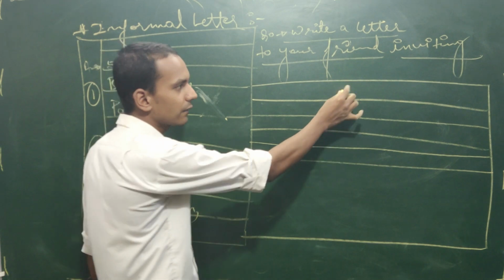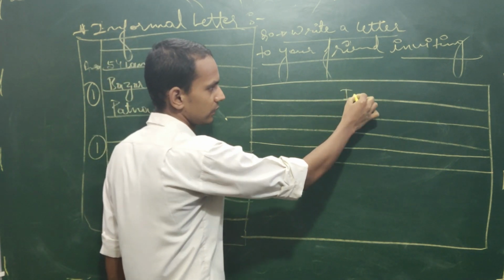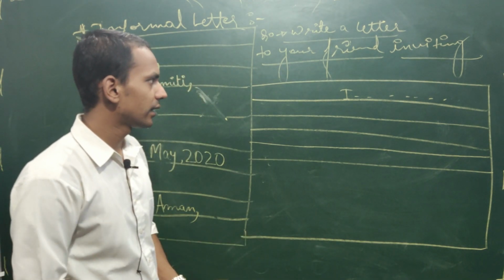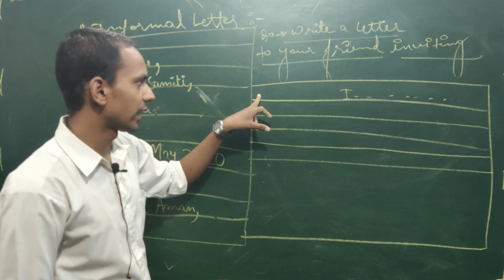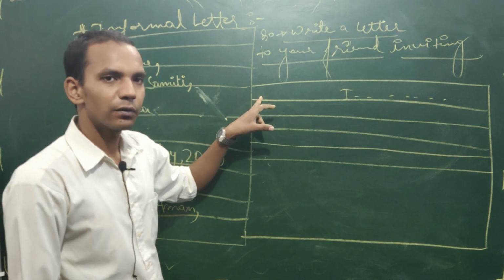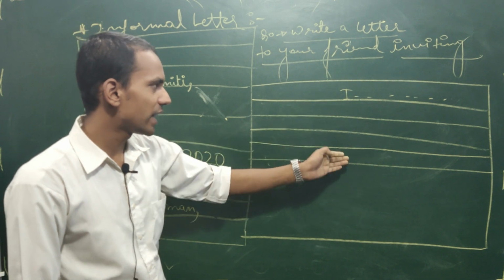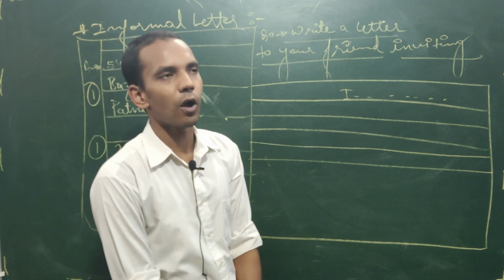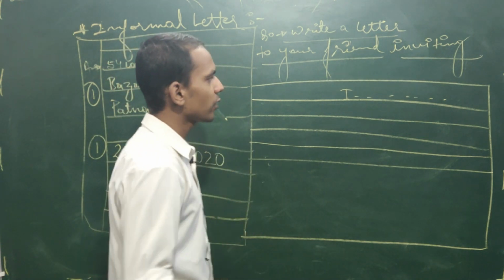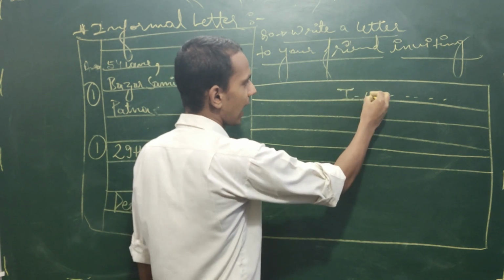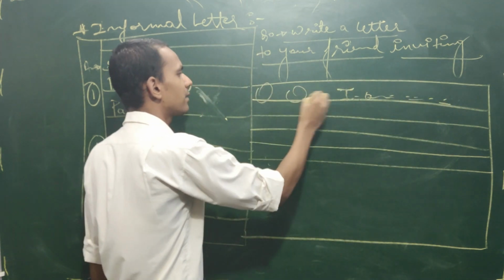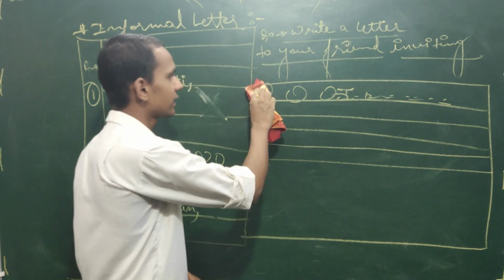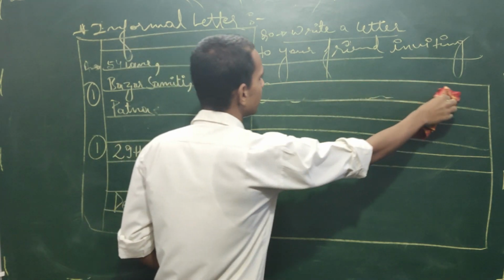So don't start from here. The current format what we are following, children, we have to start from the beginning of sentence. This type of format is having some drawback. Why the new format used to come? Because of the some drawback of the previous format. If you are writing from here, like I am your friend, some words here can be added which is the high possibility, right? So we will start all our sentences from the beginning of the line.